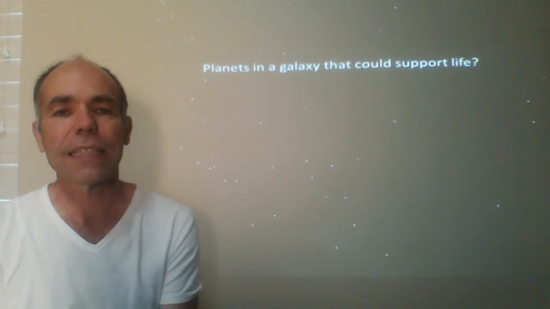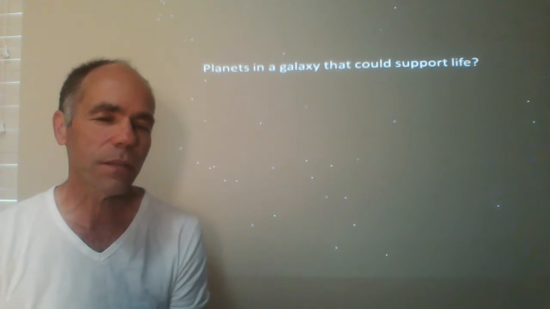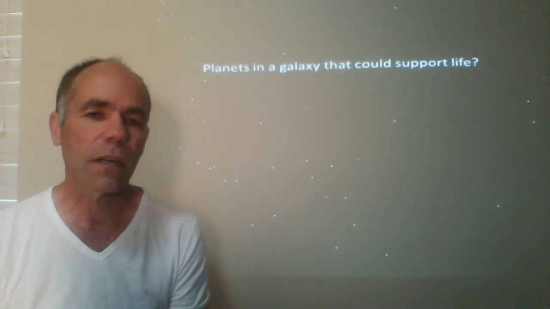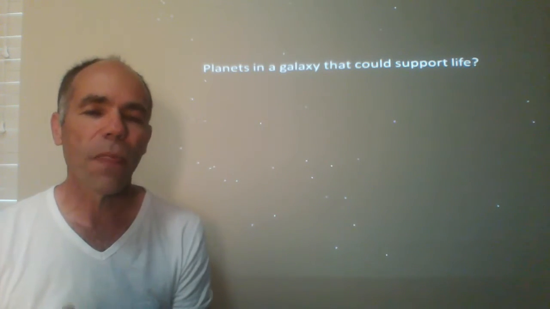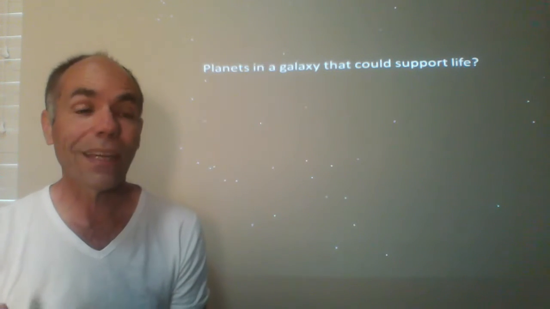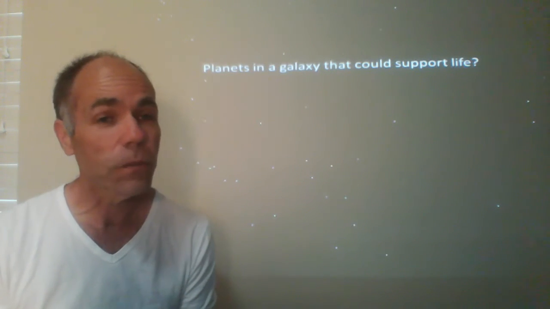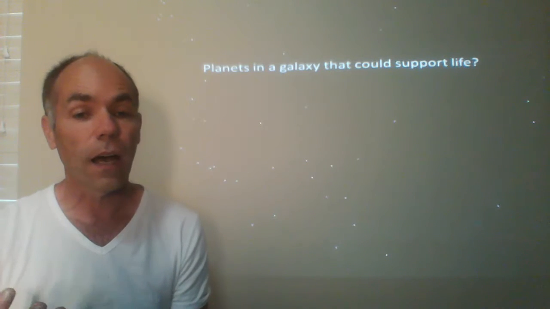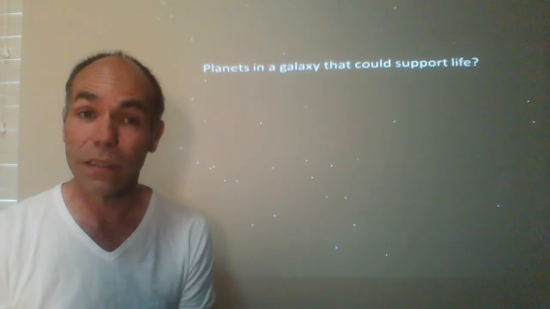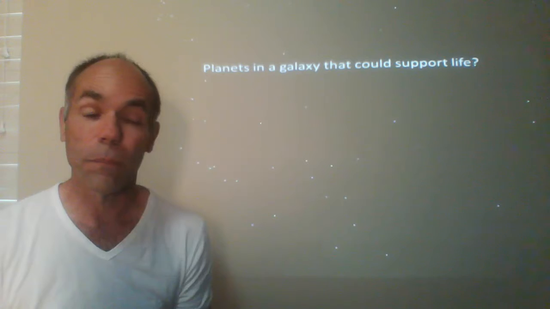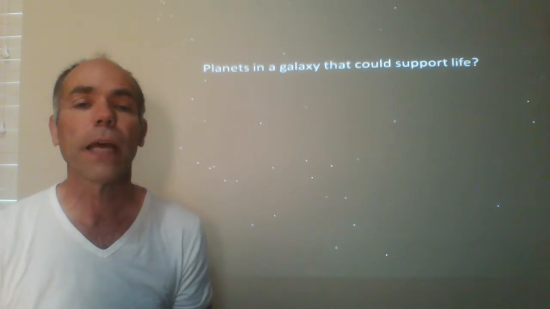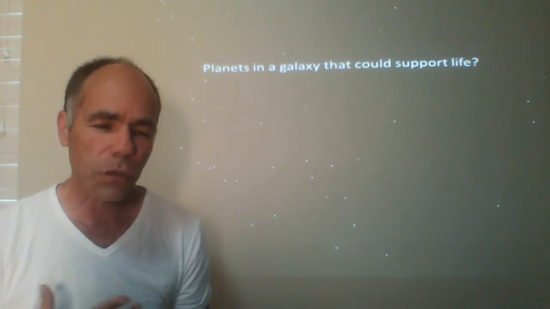So planets in a galaxy that could support life. This is a tough question because not every star is going to have a planet that could support life. Turns out that in order to support life, you need quite a few different things. You need a planet that is relatively stable, that has the right ingredients on the planet. It has to be in a relatively circular orbit.